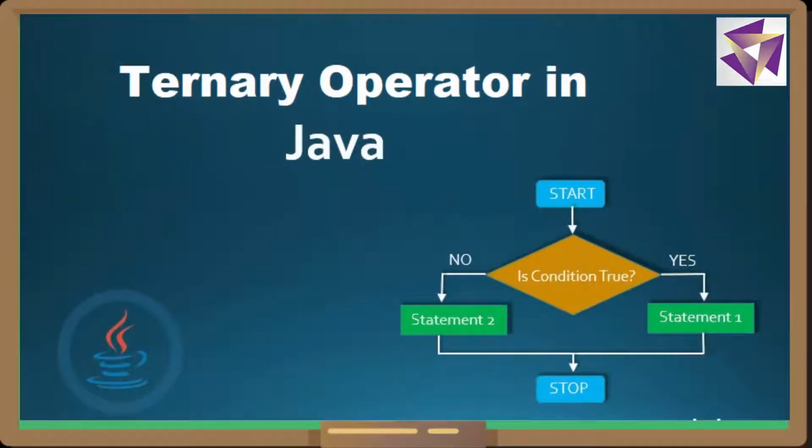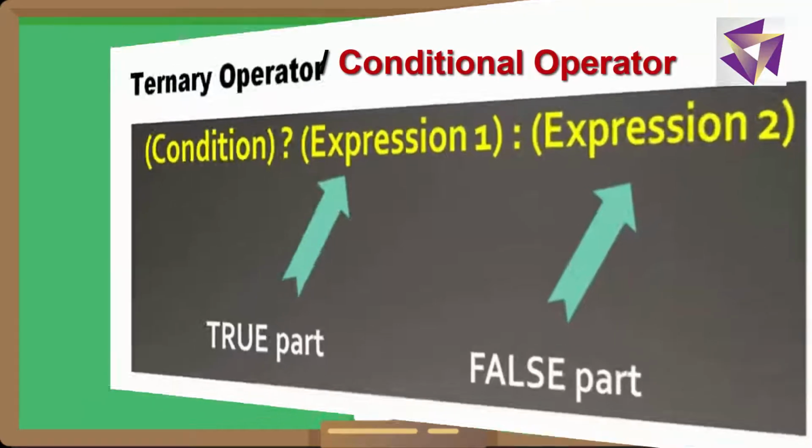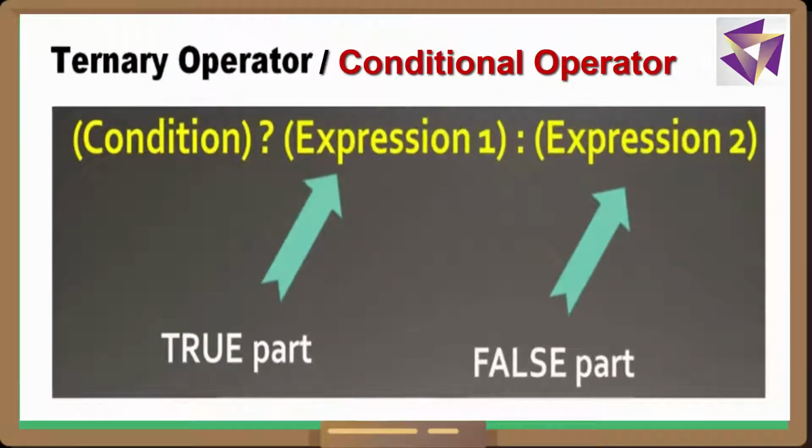So let's continue with the ternary operator. Ternary means it will have three parts. First there is a condition, then there is an expression, and there is another expression. The expression after the question mark will be executed only when the condition is true, and the expression after the colon will be executed only when the condition is false.